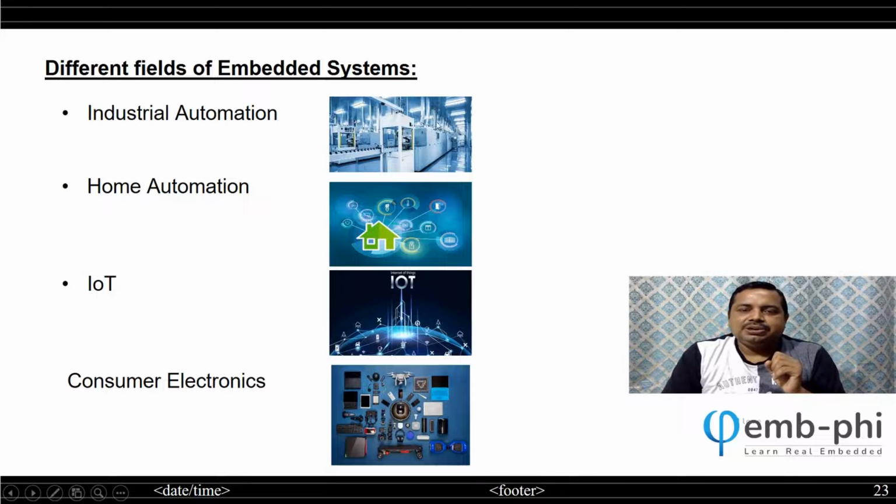In industrial automation, even if you have to make a needle, thread, cloth, or laptop, anything you want to create, you need automation. Humans cannot do all those things, because in 1 second we have to create hundreds of devices. It needs to be done by machines. And when many machines are involved, they also need to work in synchronization. This is all done by automation.